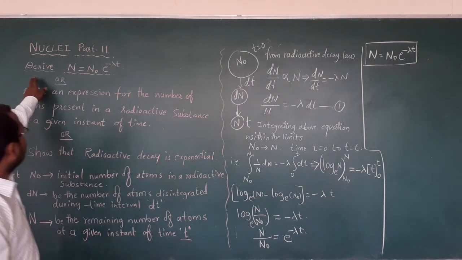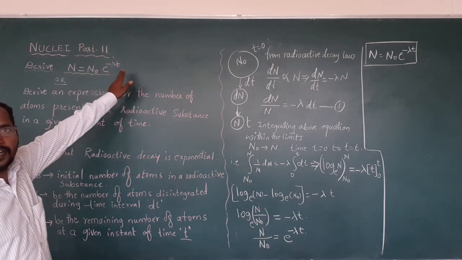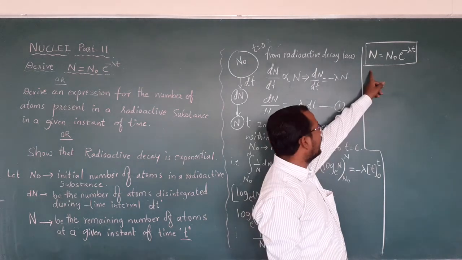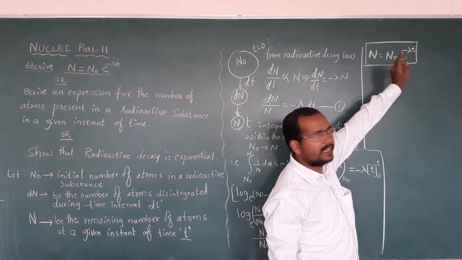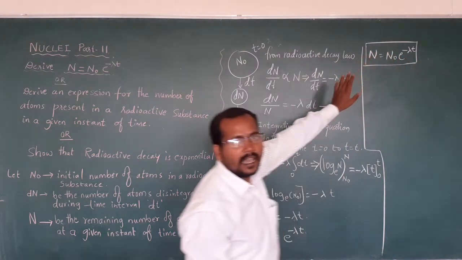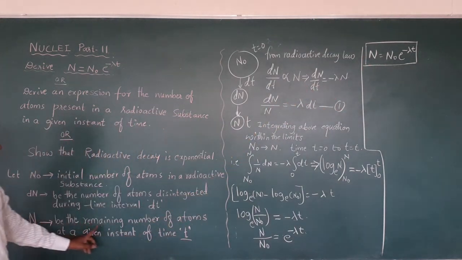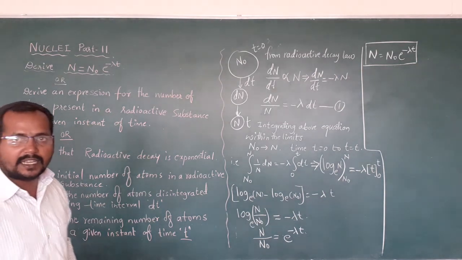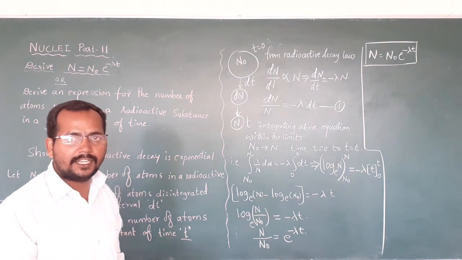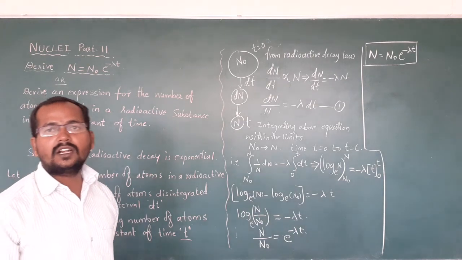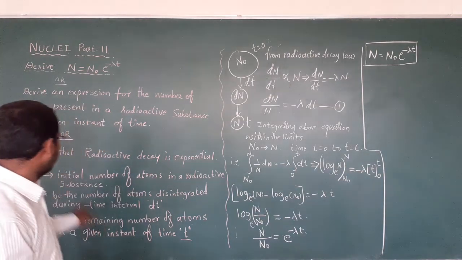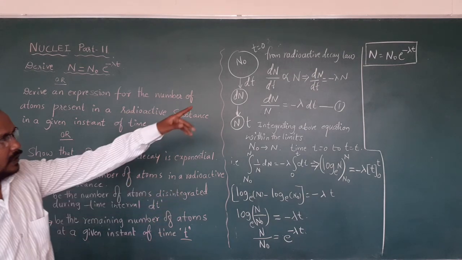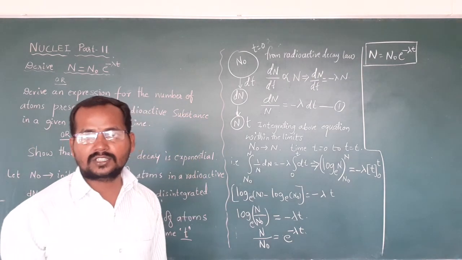We had to show that N is equal to N naught e raised to minus lambda into t. So now we have proved that N is equal to N naught e raised to minus lambda t, where N is the number of atoms remaining in a radioactive substance after decay at a given interval of time t. N naught is the initial number of atoms in the radioactive substance, and lambda is the decay constant.